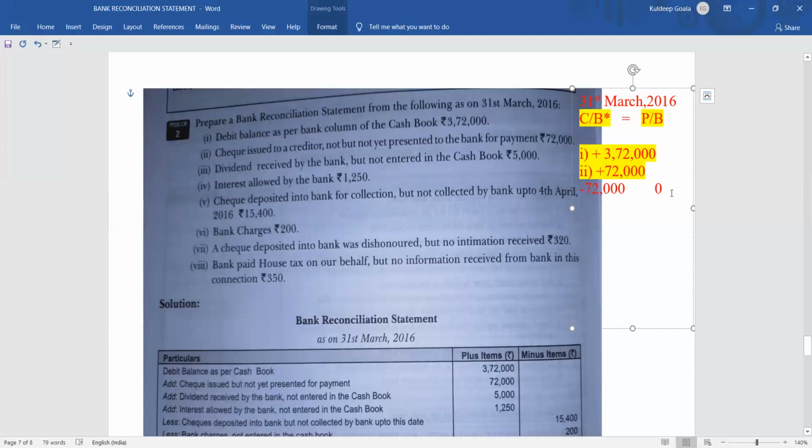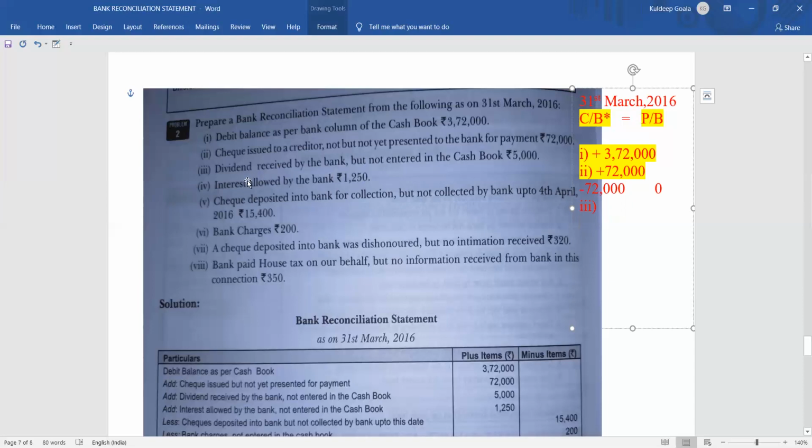Now coming to the third entry. What is the third entry saying? It is told that dividend was received by the bank. If we invest in a company, we can either get dividend or interest. If we invest in shares, we get the return as dividend. If we invest in debentures or as a loan, we get interest in return. So here we are getting dividend, which means we have invested in shares. That is not important.